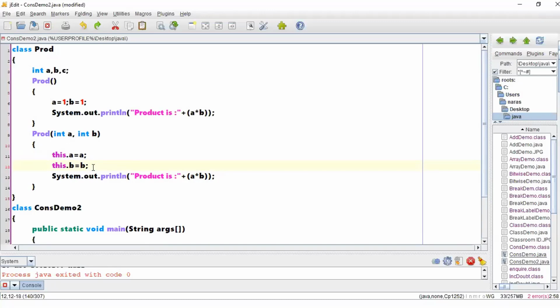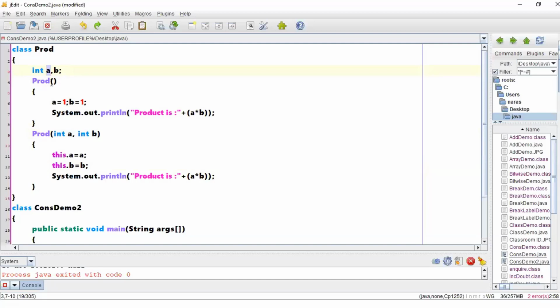So the statement I'm quoting is, if you have a local variable name and an instance variable name as the same, to refer to the current instance variable, we will be using the this keyword. We'll take one more example to explain what this means.